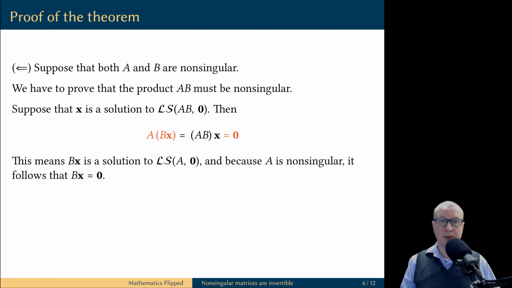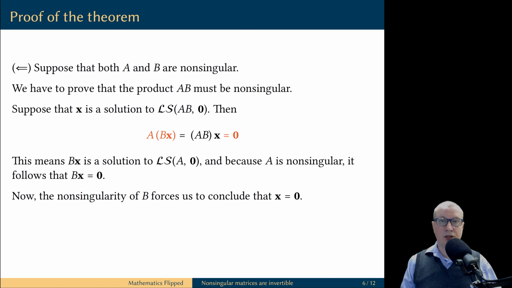In turn, it means that matrix B times vector x is a solution vector to the homogeneous linear system with A as the coefficient matrix. But we assumed that A is a non-singular matrix, and therefore this homogeneous system has only the trivial solution. Therefore, the vector B times x, which is a solution to this linear system, must be the zero vector.